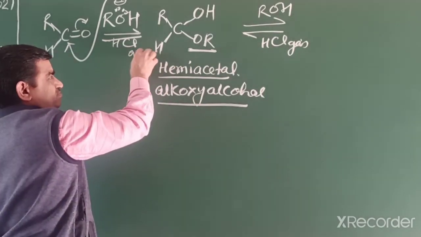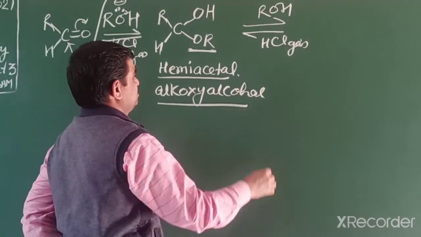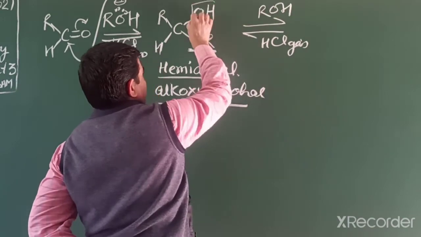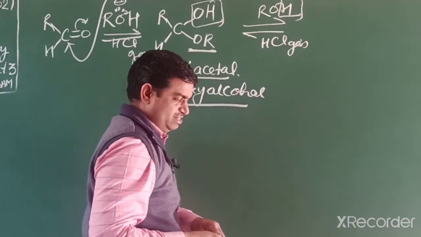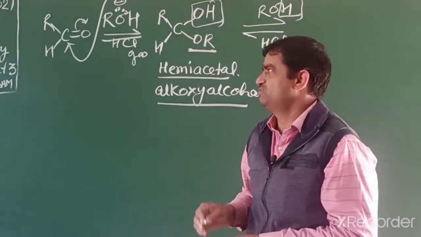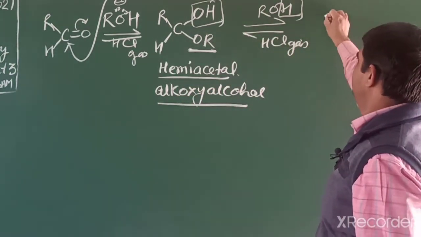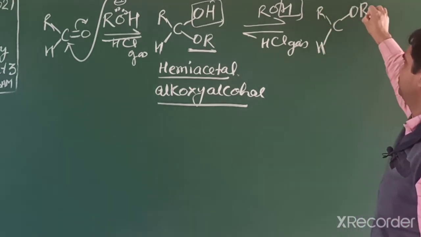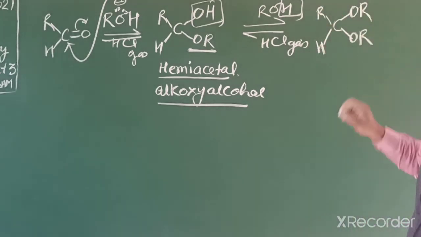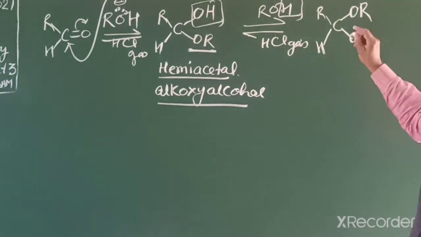Then it further reacts and the OH bond and H bond dissociate. Ultimately we get a dialkoxy compound. Dialkoxy means 2 ether groups.